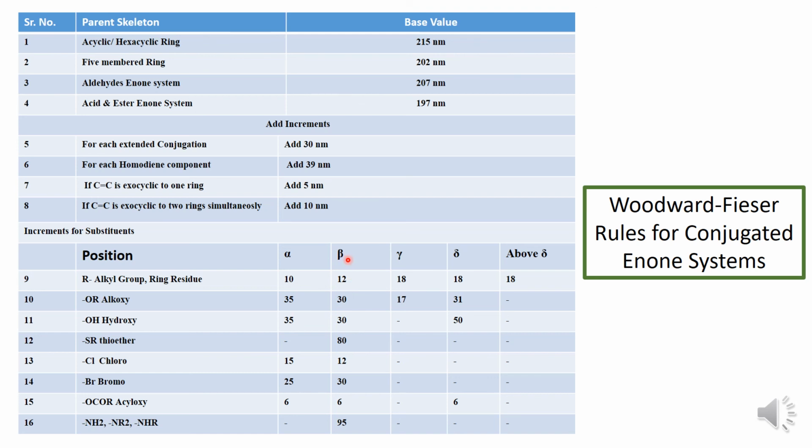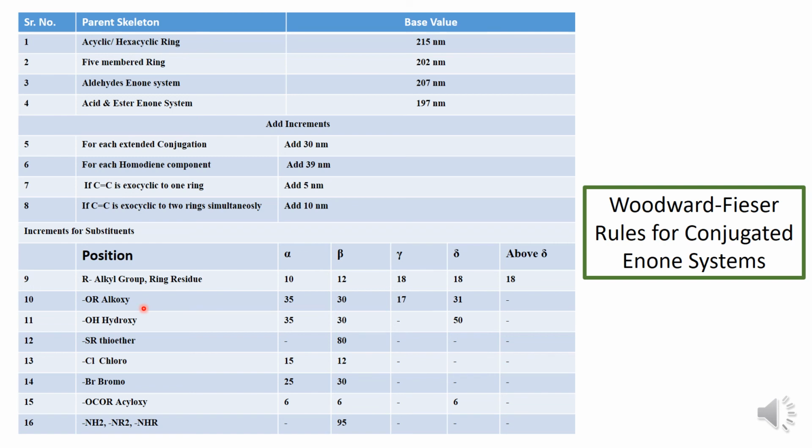If it is present at the beta position, you have to add 12 nanometer. If it is present at the gamma, then you have to add 18 nanometer. The same for the delta. And if suppose the conjugated system is long enough and above delta, then you have to add only 18 nanometer.